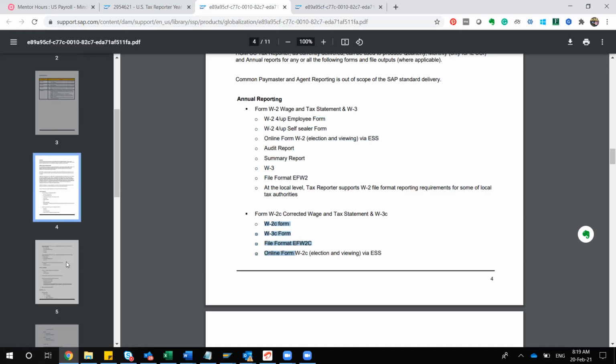Regarding W2 and the other reports, like the audit report, can the functional consultant run those reports with actual data or not? As a functional consultant, there is no harm in running those reports, because it's just a report. It doesn't update anything. You can run the report from a testing point of view in the quality environment as many times as possible, but whenever you are performing it in production, you have to be a little careful, but there is no harm actually.